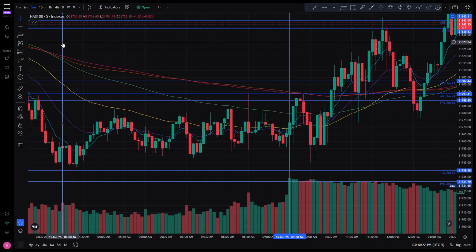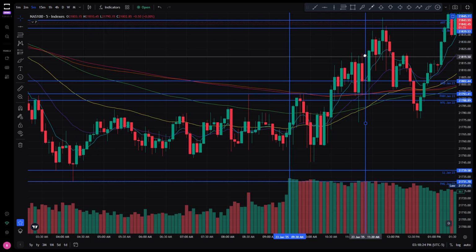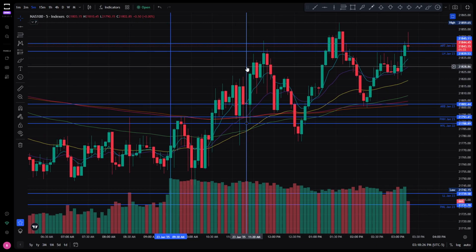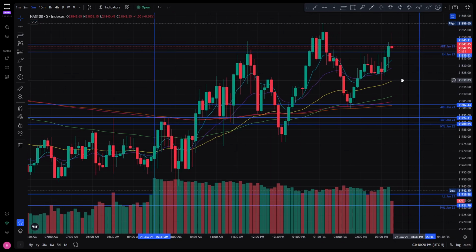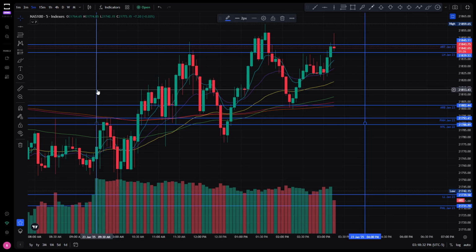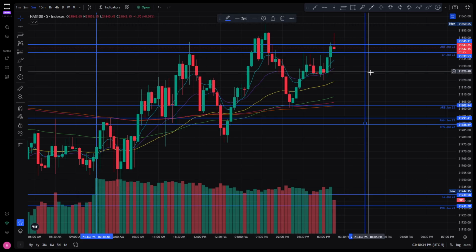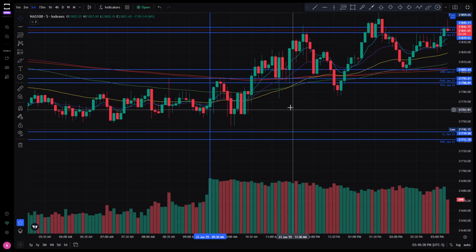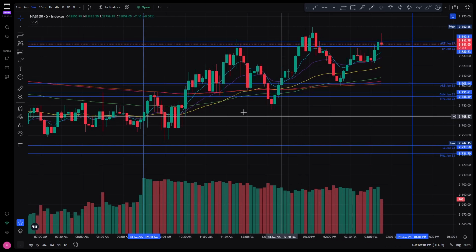Now we're going to move our bars again because now we're looking at the session that we're actually playing in, which is January 23rd, New York session. And it goes from 9:30 a.m. to 4 p.m., guys. And now this is how we use our levels. So imagine price was not here. This is how we use our levels as support and resistance.